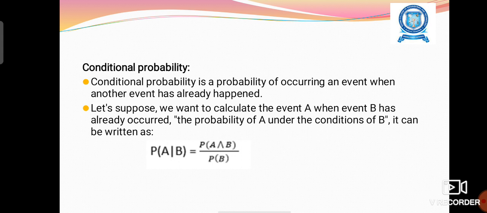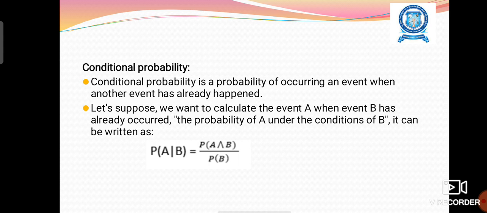Now we are going to see conditional probability. Here we compare two events. We tell the probability of one event by comparing it with its related event. Conditional probability is the probability of an event occurring when another event has already happened.